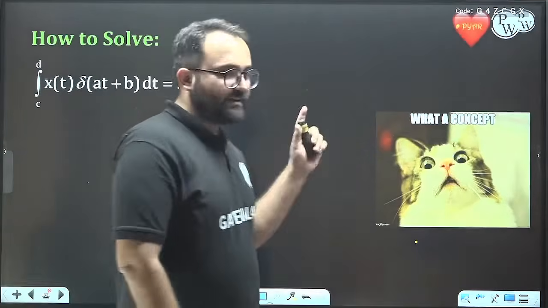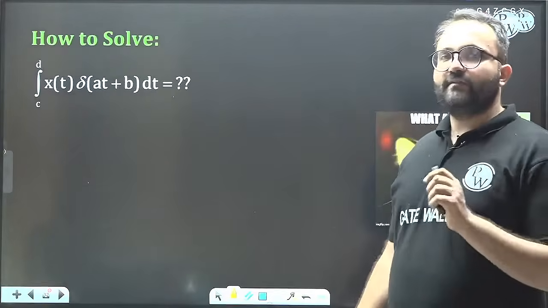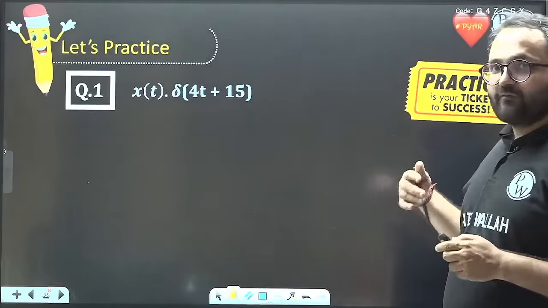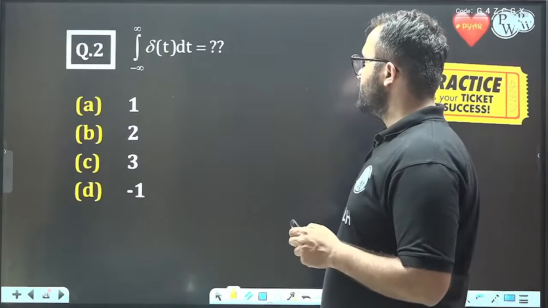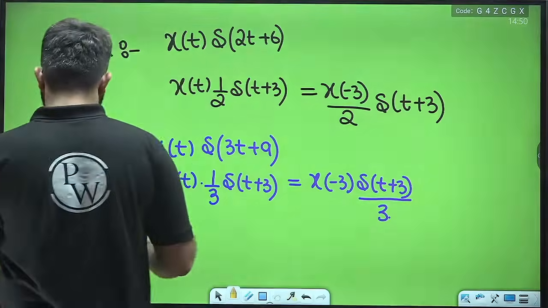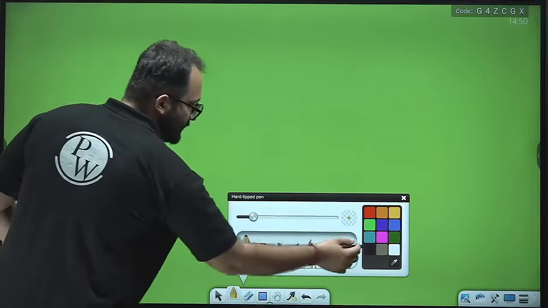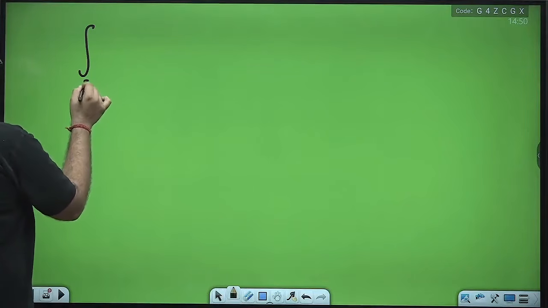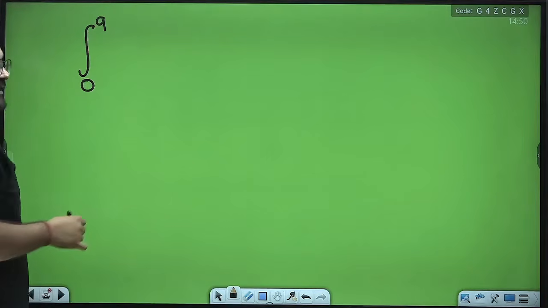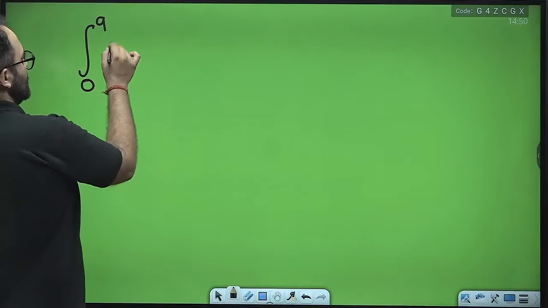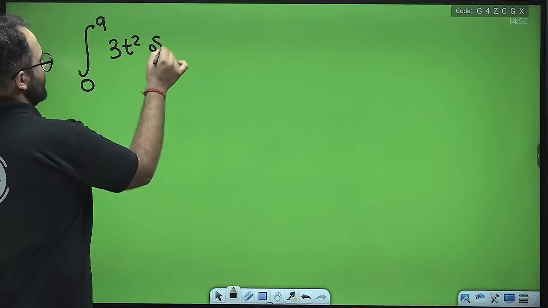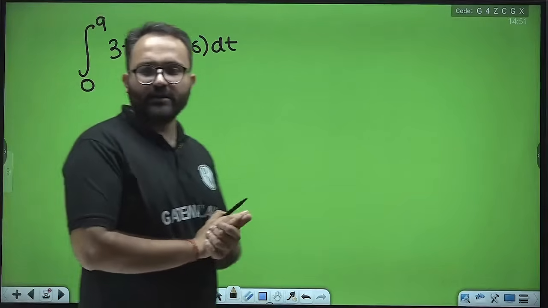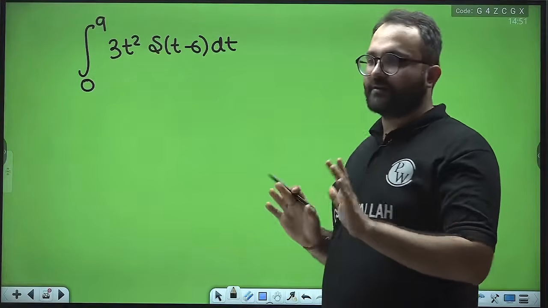These are the type of problems that are asked in the GATE exam and they are very popular. Before doing this, let me take one more example for more clarity. For example, we are integrating from 0 to 9, 3t² delta(t - 6). This is the integration that we have to perform, and we have to find the answer.